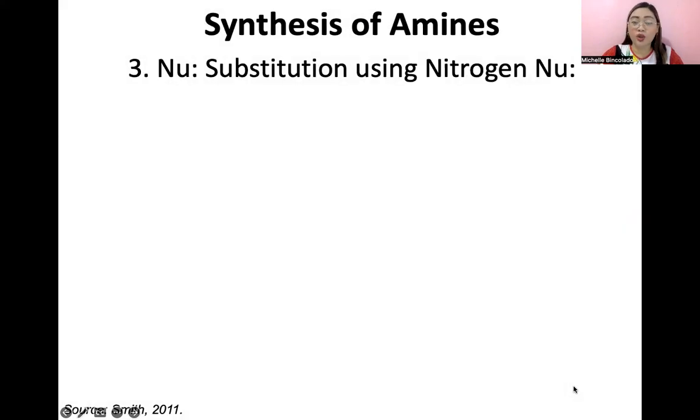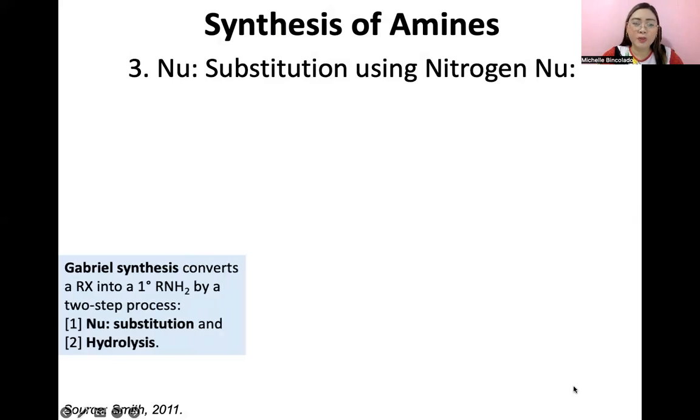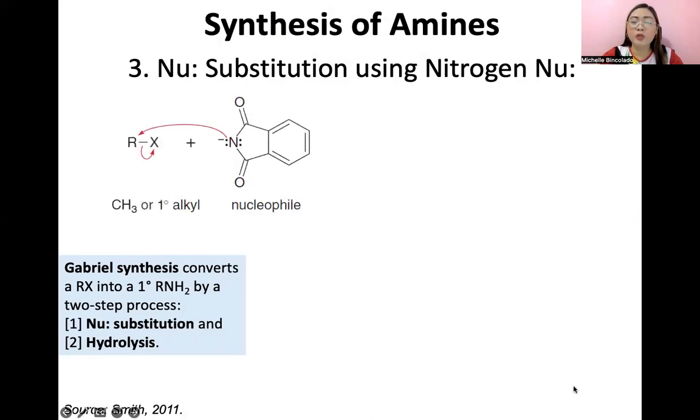Yung pangatlo guys, ito bago rin to. Nucleophilic substitution using nitrogen nucleophiles. One specific reaction is what we call Gabriel amine synthesis. This converts an alkyl halide, specifically methyl or primary alkyl halide, into a primary amine. So guys, ito ang ating nitrogen nucleophile. This is phthalimide. This is a nitrogen nucleophile na resonance stabilized.